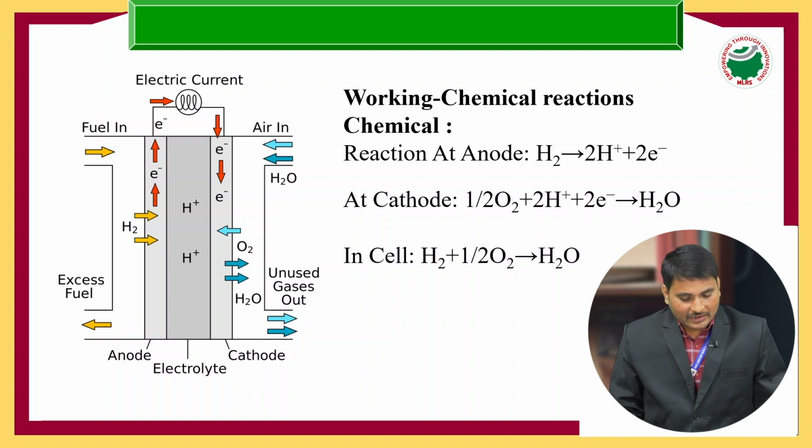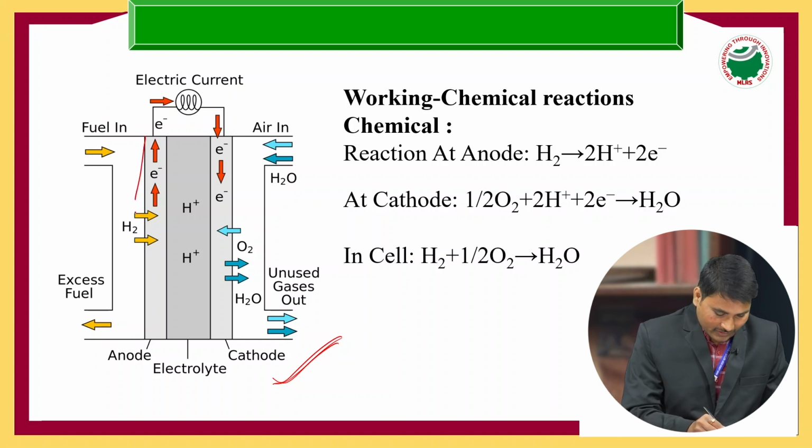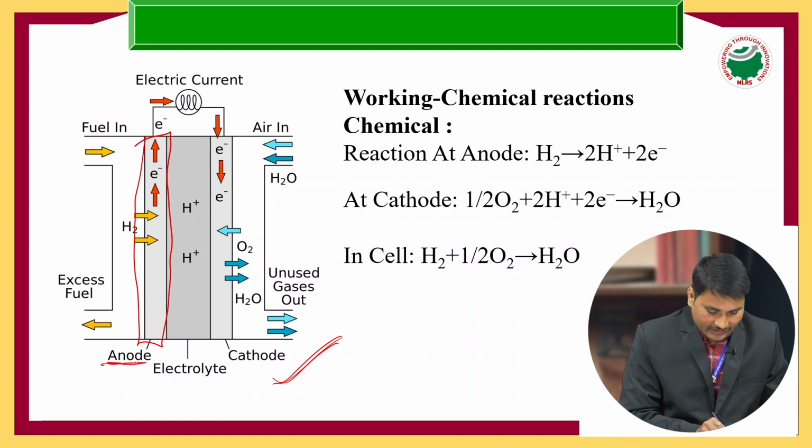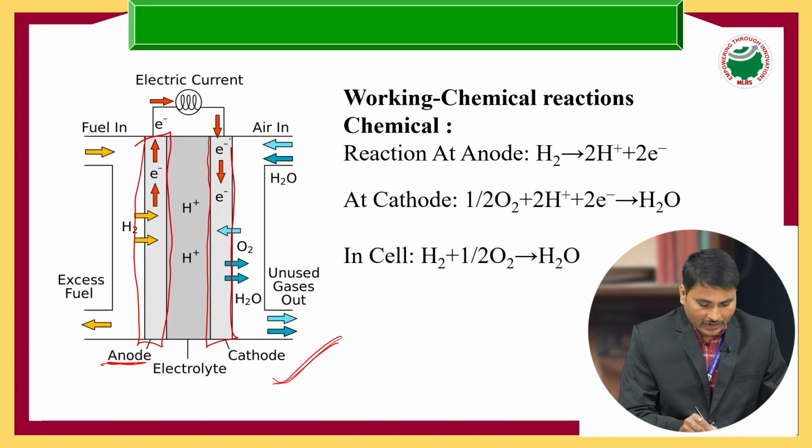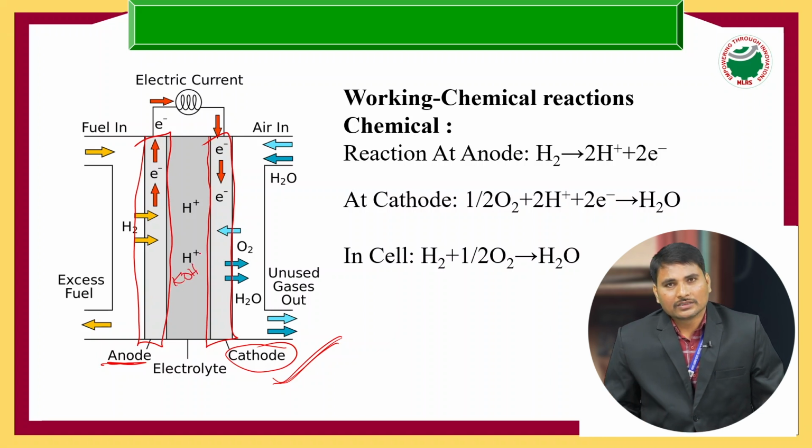Before the chemical reactions, I have given a simple and very nice pictorial diagram here, you can see. This is an electrode, written as the anode electrode, and here we have another electrode, the cathode electrode, and between the cathode and anode we have placed our KOH electrolyte solution.